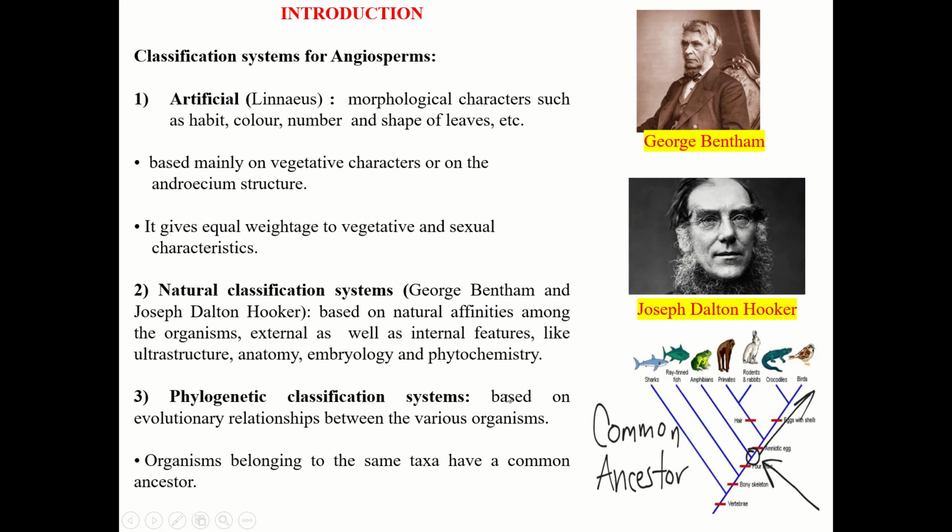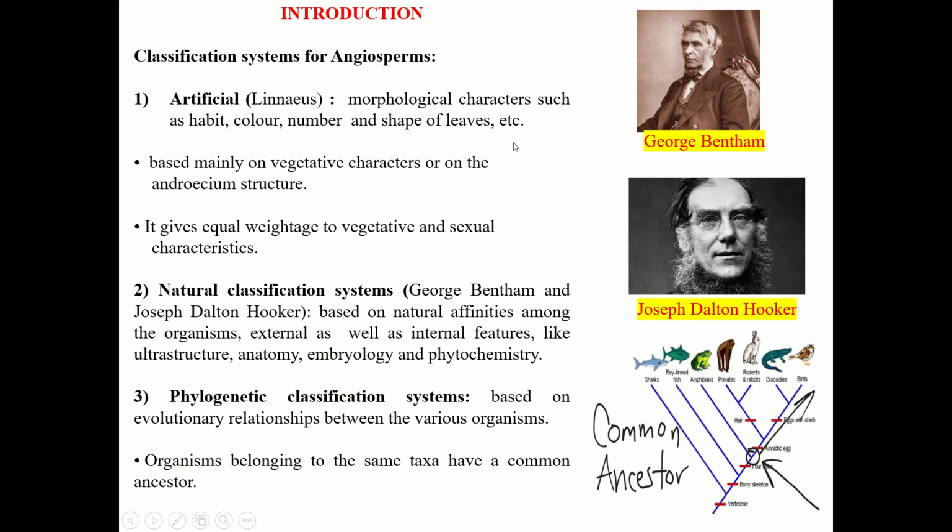Now before we start the lesson, we should first know a little history about classification. The artificial system of classification was proposed by Linnaeus. He classified plants based on morphological characters such as habit, color, number and shape of leaves.